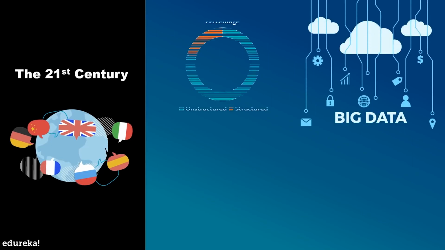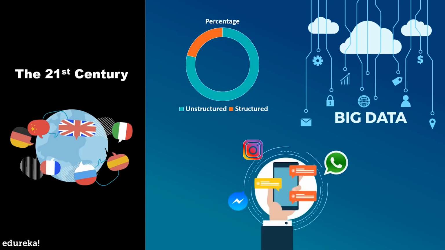So coming to the 21st century, according to industry estimates, only 21% of the available data is present in the structured form. Data is being generated as we speak, tweet, and send messages on WhatsApp or the various other groups of Facebook. And the majority of this data exists in the textual form, which is highly unstructured in nature. Now, in order to produce significant and actionable insights from this data, it is important to get acquainted with the techniques of text analysis and natural language processing.